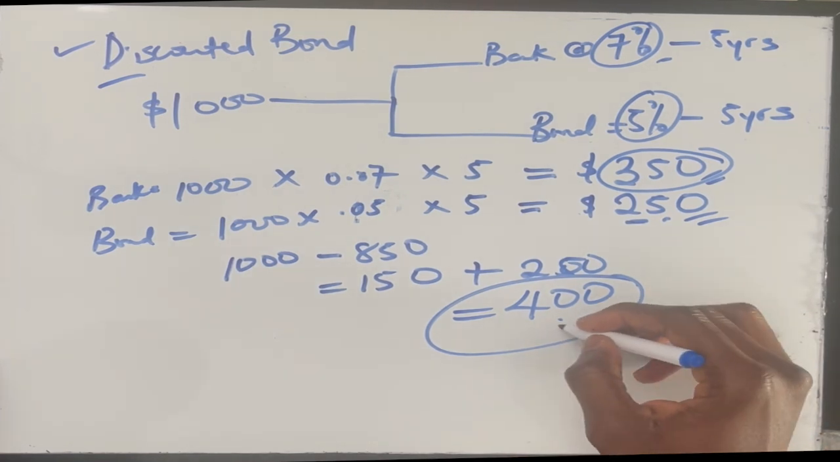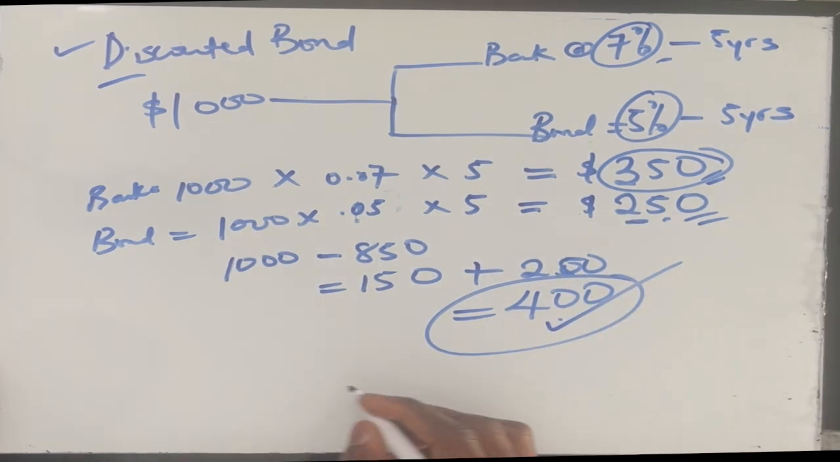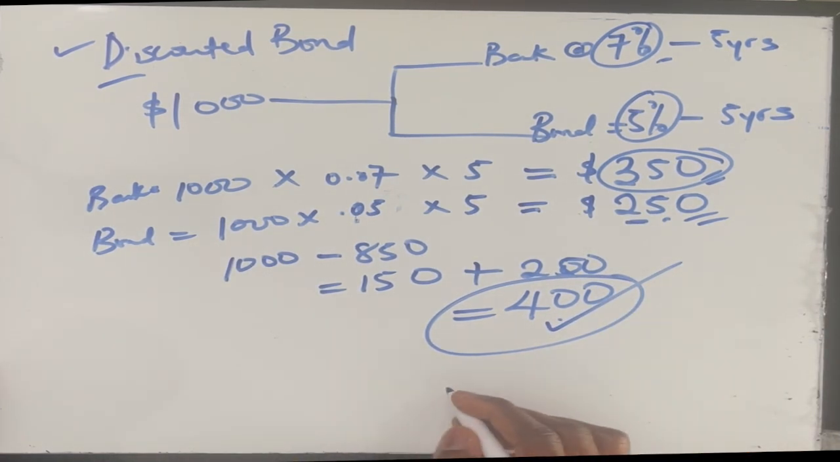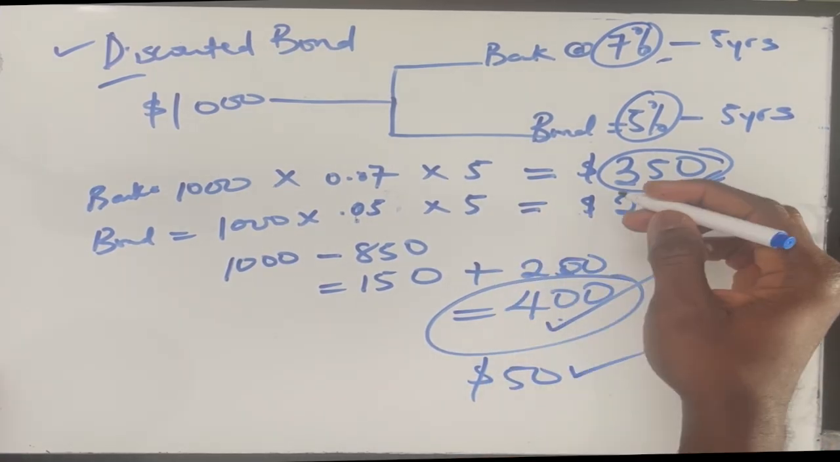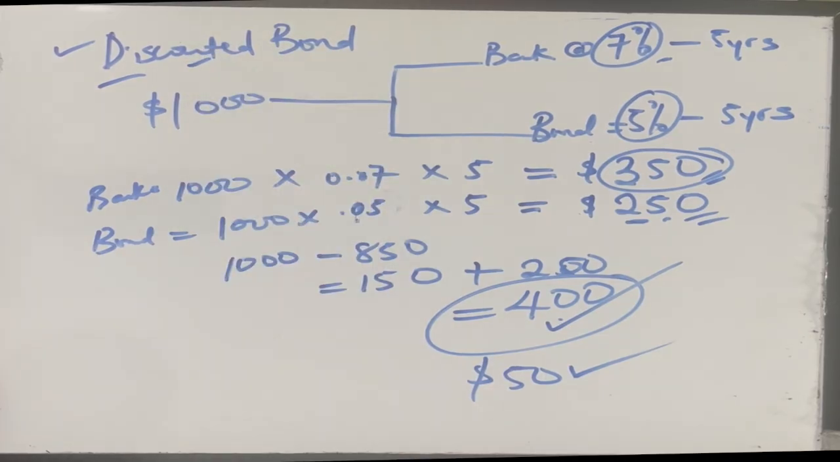So this now becomes a better option, and it depends on the multiplier. If you have a lot of bonds, $50 on each of them is a lot of money. So this is why anyone may want to consider going for a discounted bond.